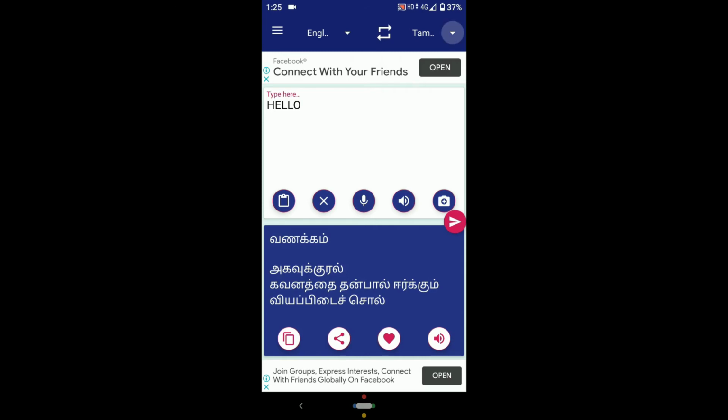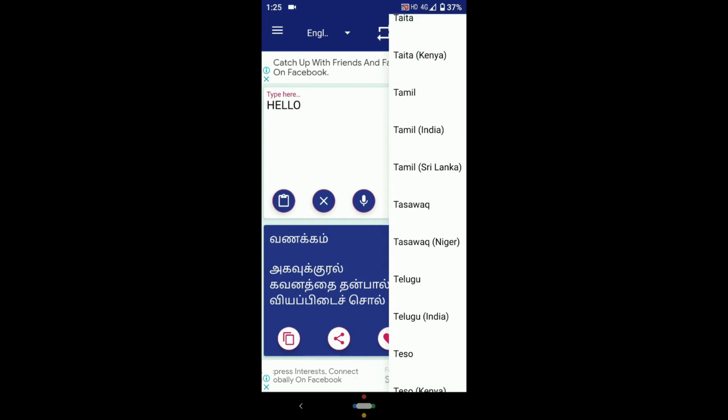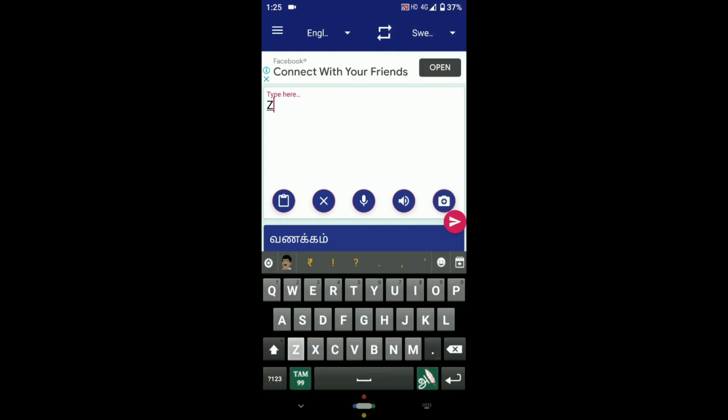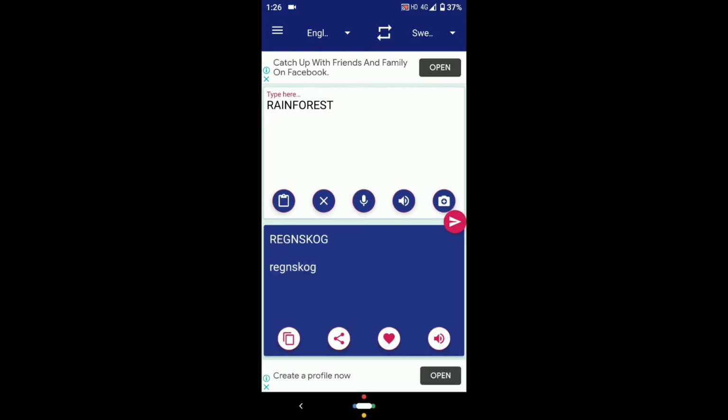The third that we're gonna do is the Swedish language. Okay, click this. Next we're gonna type the interesting word rainforest. We're gonna translate it in Swedish language. Click the send button. Okay, it's getting late. Rainforest in Swedish is Regnskog. This is the capital letter and this is small.